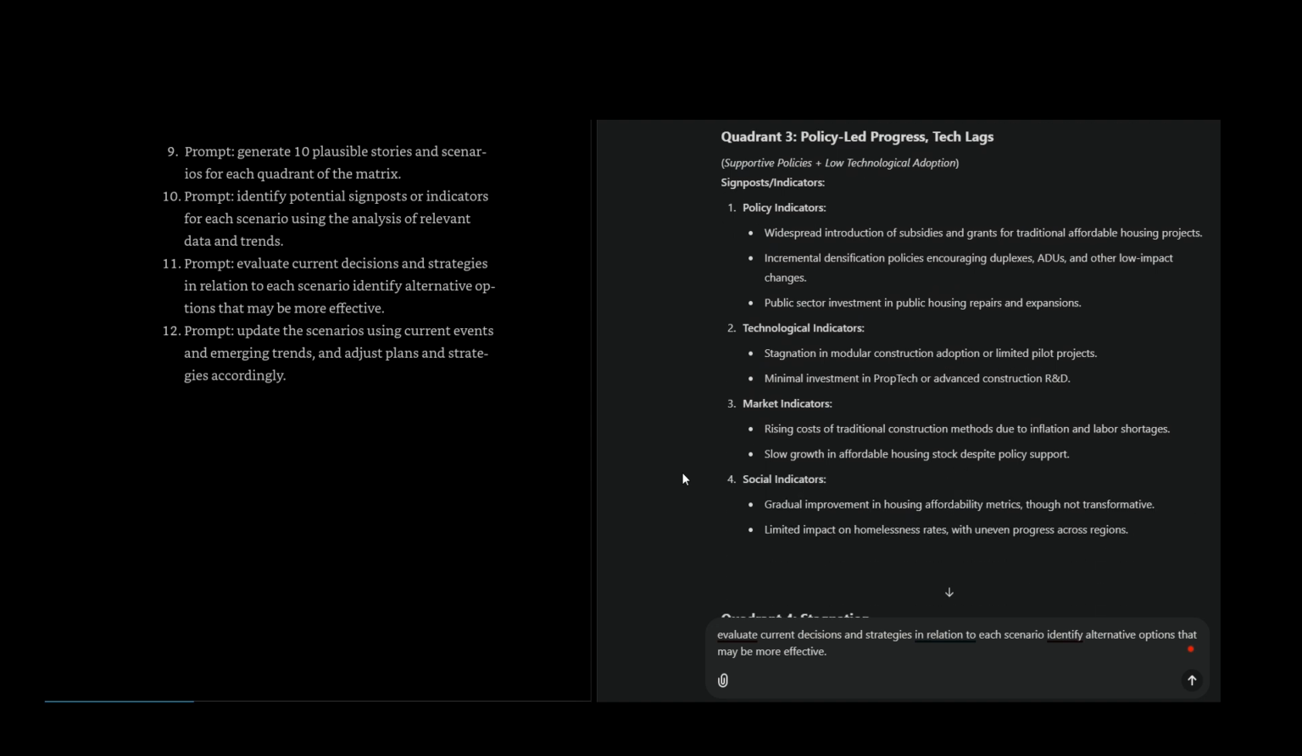Rising costs of traditional construction methods due to inflation and labor shortages. Slow growth in affordable housing stock despite policy support. Social indicators: gradual improvement in housing affordability metrics, though not transformative. Limited impact on homelessness rates, with uneven progress across regions.